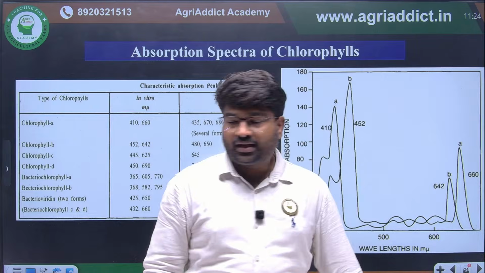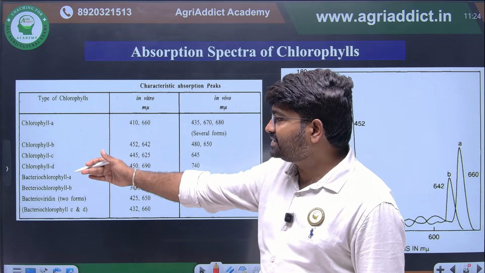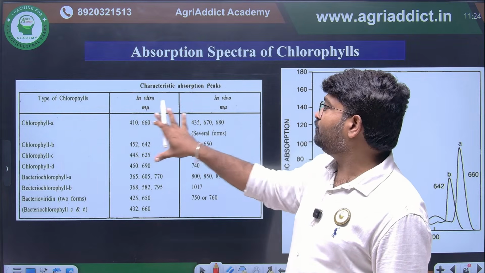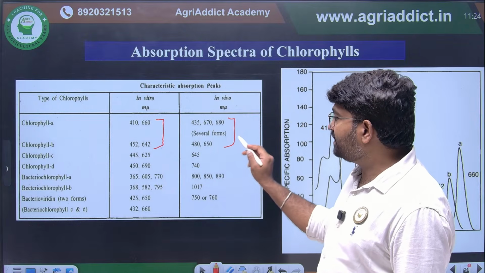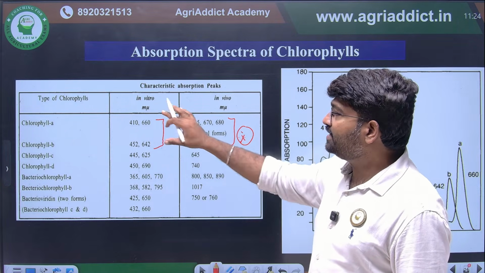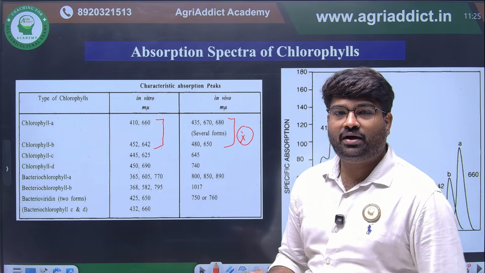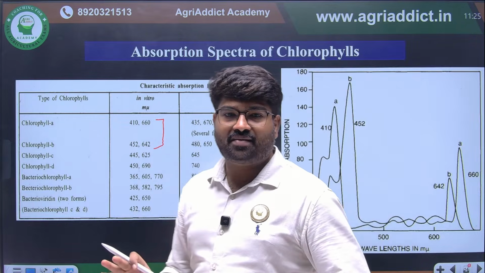Okay. This is a different example. For example, if you see chlorophyll A, B, C, D is there, then bacterial chlorophyll is there. They have given the absorption maximum in vitro and in vivo. You have to remember only for chlorophyll A and B. This is a very important point. You have to remember, at in vitro condition and at in vivo condition, what is the absorption maximum for chlorophyll A and chlorophyll B. You just go through this once. Okay, they may ask this.